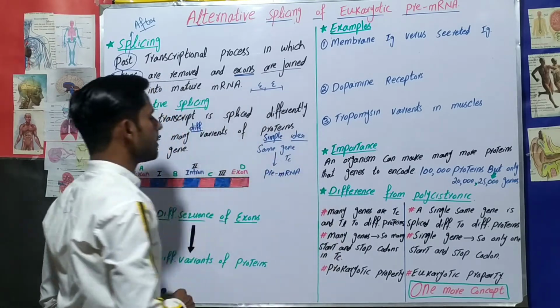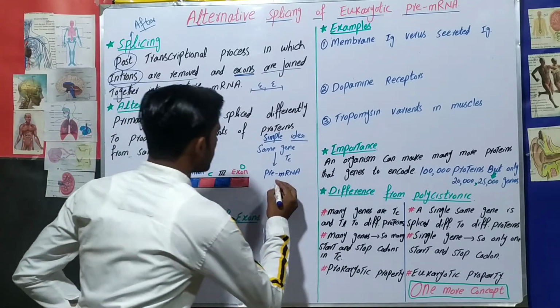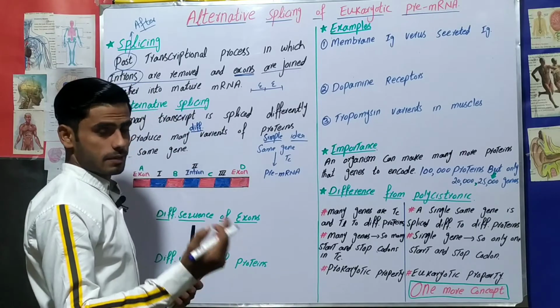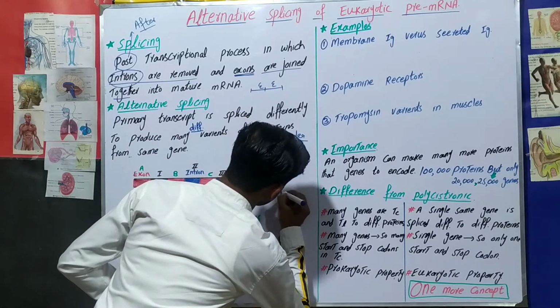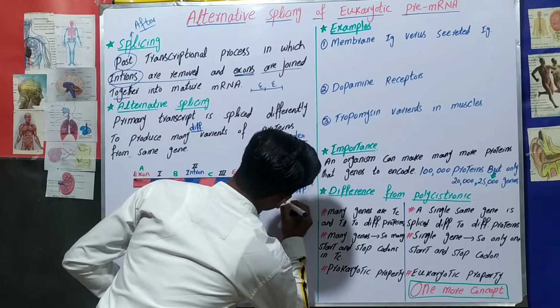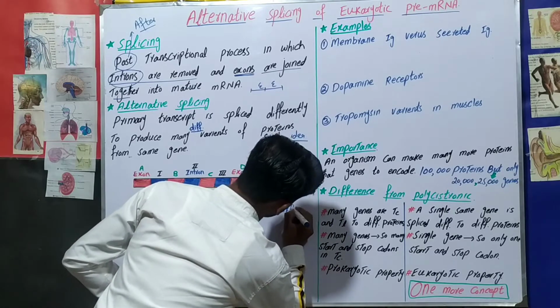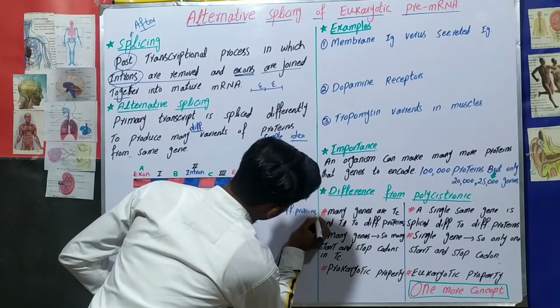This pre-messenger RNA will be spliced in different ways and will produce different proteins.